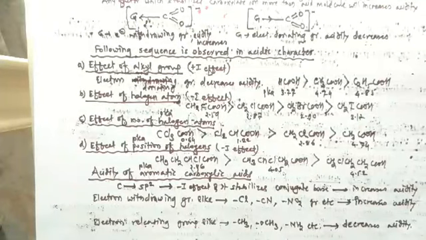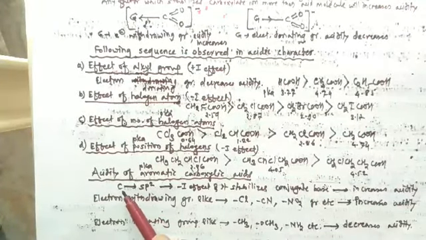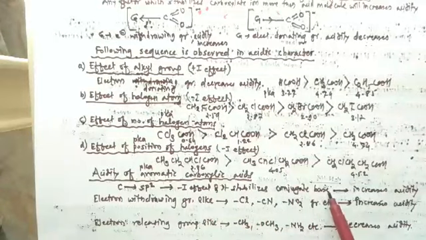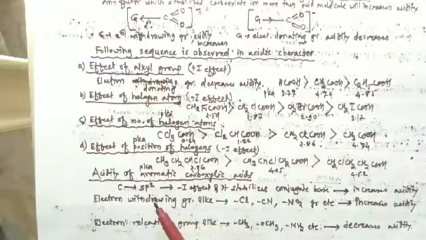So you remember that carbon atom in aromatic ring is sp2 hybridized. So this carbon atom exerts minus I effect, and it stabilizes the conjugate base, and thus it increases the acidity.